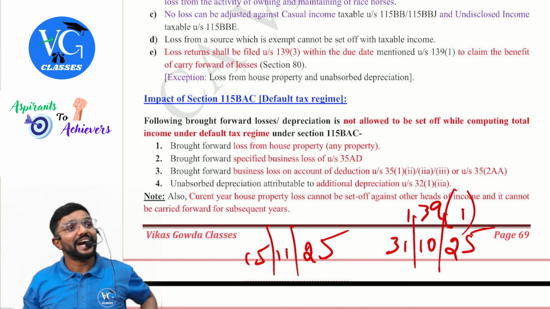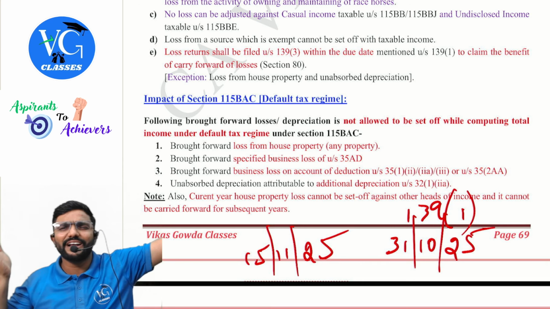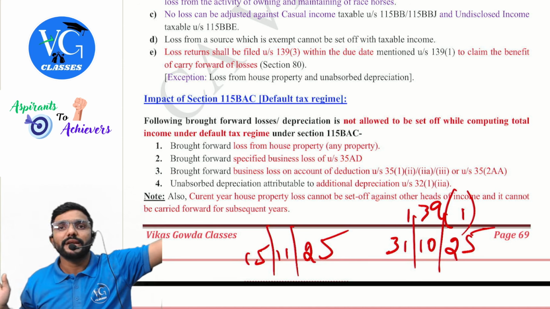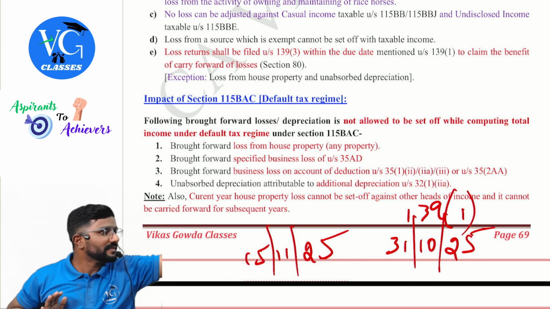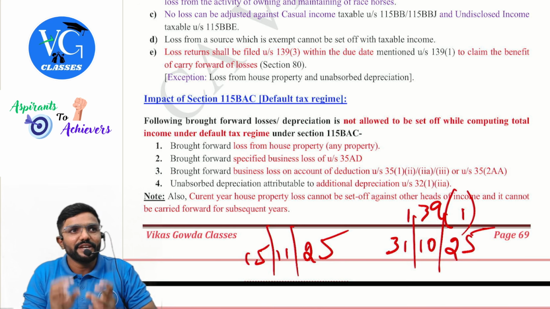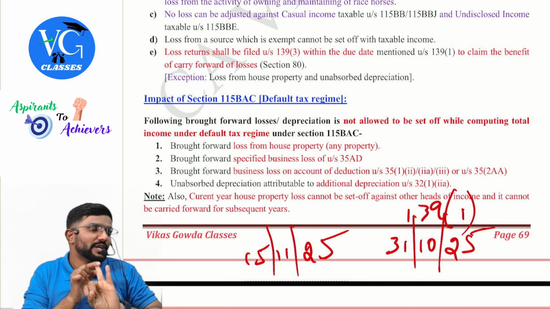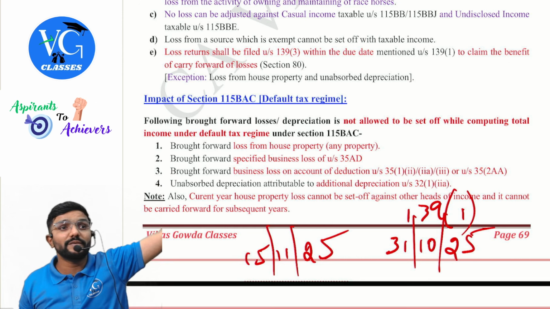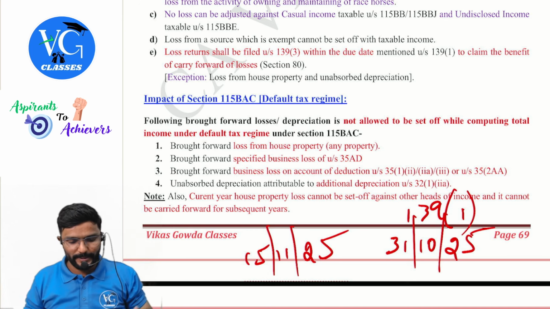Sir, in the past, I was following the optional regime. I had a loss from self-occupied property, or a loss from let-out property or deemed to be let-out property. Can I carry forward this loss and adjust it? No, I cannot, because under section 115BAC, house property loss cannot be adjusted against other heads of income. It cannot be carried forward. Now, if this loss relates to some past year when I was following the optional regime, can I carry forward? No. Once I come to 115BAC, forget about all those losses.